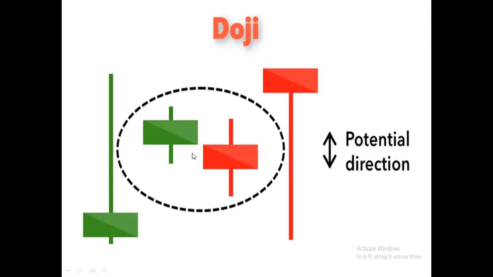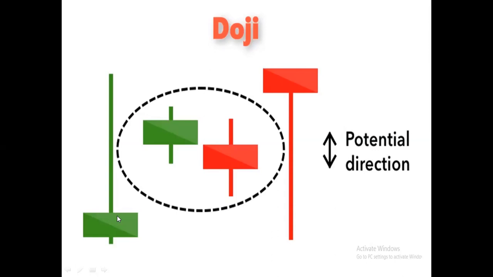If the opening and closing of a candle are almost the same, as we see in today's Nifty candle, that is a doji, because here the opening and closing are almost the same, with closing marginally higher by 0.45 paisa. This type of candle is called the doji. For the hammer there is a slightly larger body, but for the doji the opening and closing are almost the same.